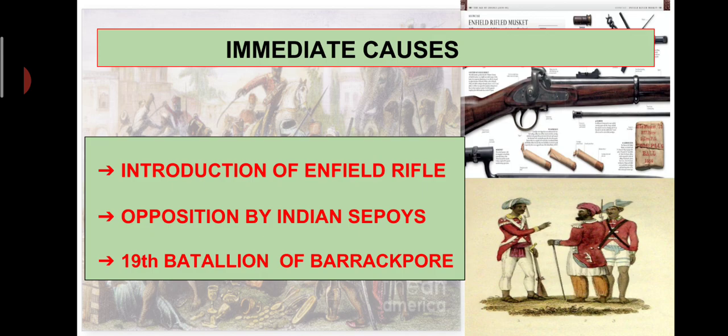So here we come to the end of the first part of the 1857 revolt, that is, the reasons that led to the revolt. In the next session we will learn the further details.